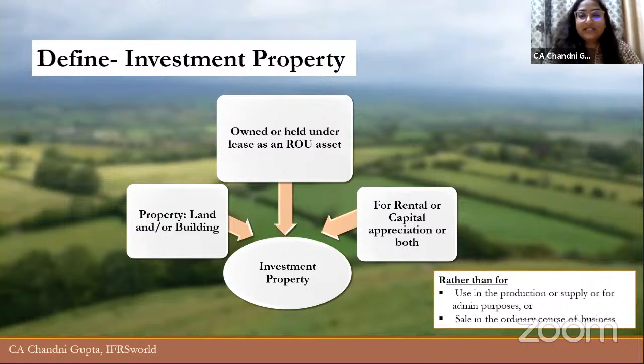Right, so these are the exclusions, that it should not be used in the production or admin purposes, or also as a sale in the ordinary course of business. So if the company is dealing in land or building, in that case, what happens? It is not classified as investment property, right? It is classified as inventory. So these are the exclusions from the investment property.